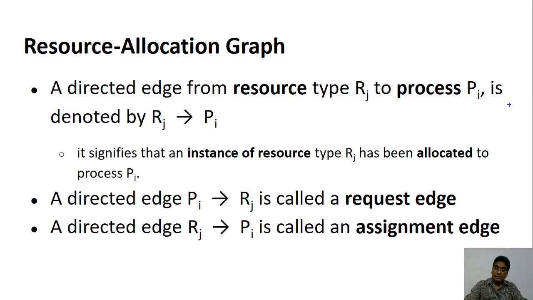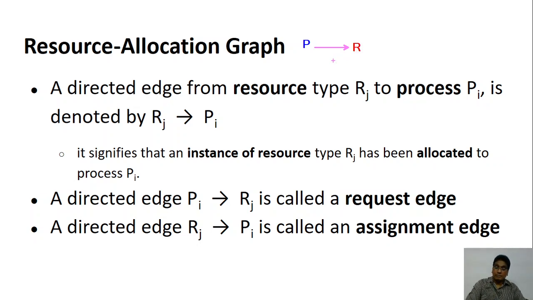So let's assume that you have a process P and you have a resource R, and you have an edge between them. So what is the meaning? Process P has requested for the resource. So this is a request. This is called a request edge.